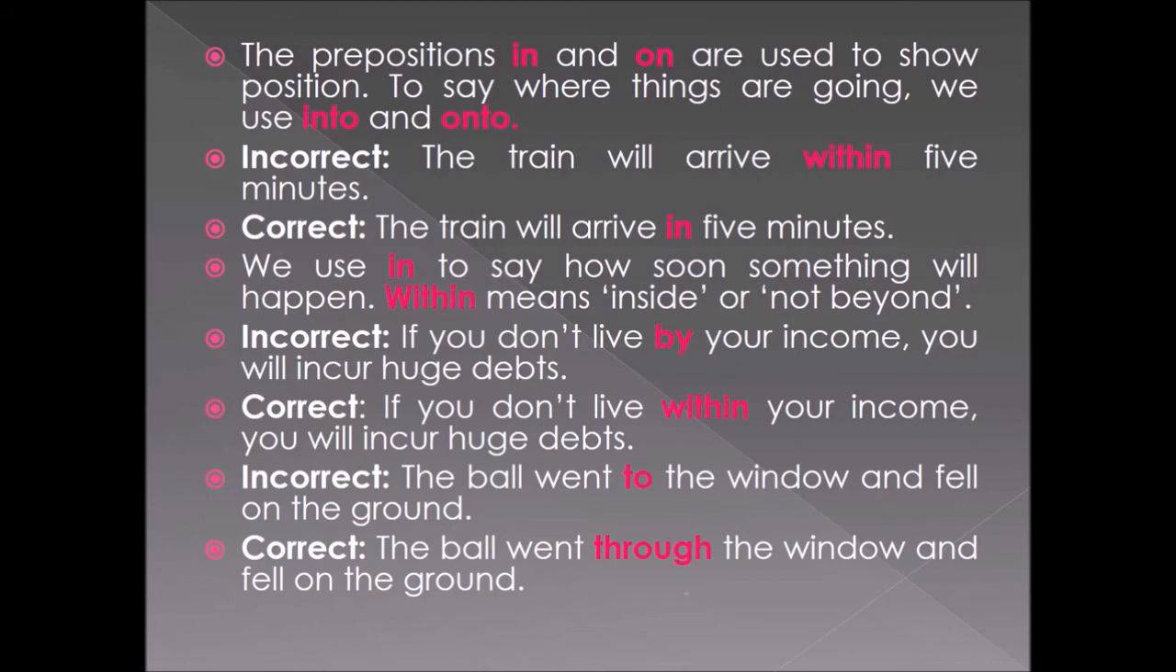The ball went to the window and fell on the ground. Is that the right thing? No, it is wrong. So look at the correct example. The ball went through the window and fell on the ground. So the ball is passing through the window. That's why we are using through. To means we are referring to a place where the ball is going to reach. That should not be used here. Clear?